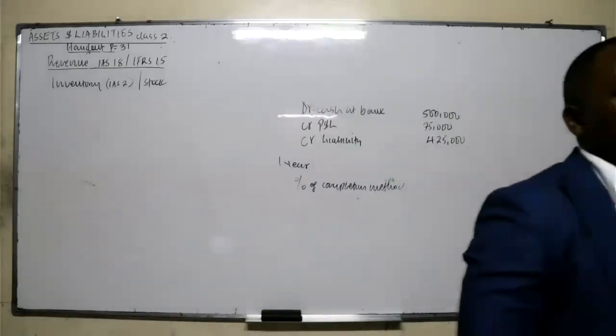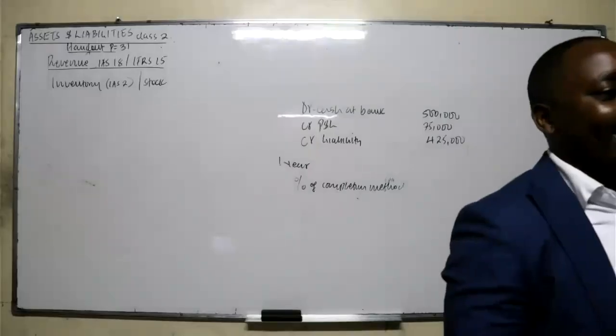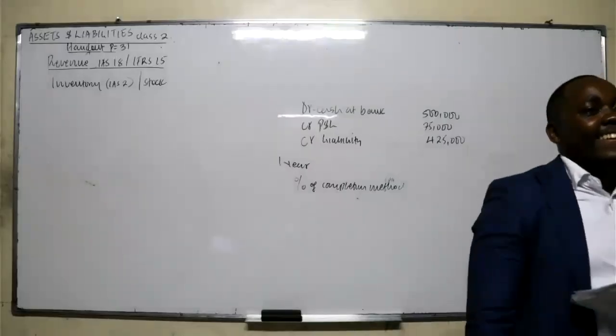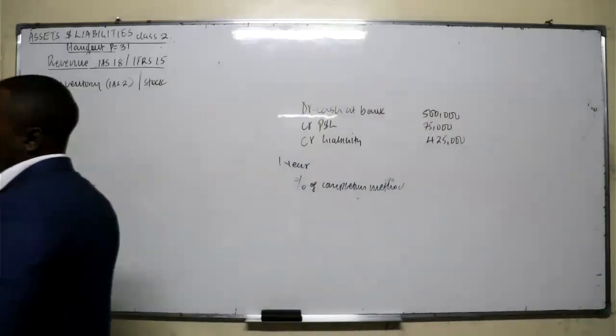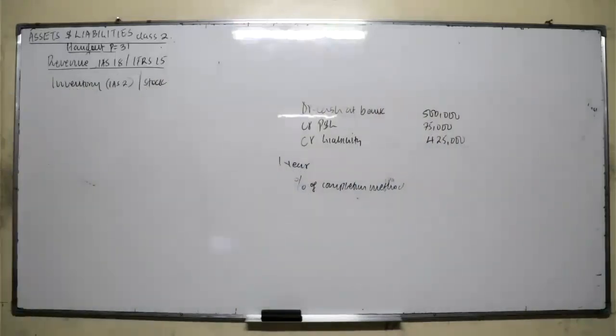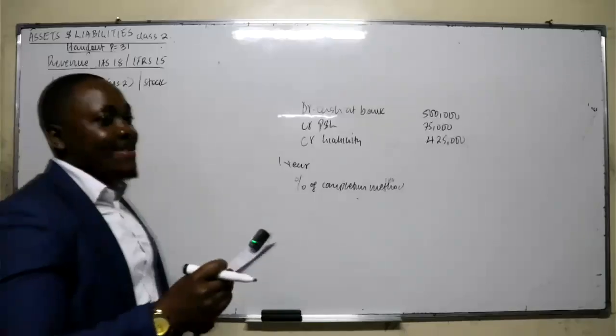Is a motor vehicle an inventory? Is a motor vehicle an inventory? That means if you put it as an inventory, you put it as part of current asset. Is it? Let me ask you another question. Is land an inventory? It seems most of you have not understood what we mean by inventory. What is inventory?